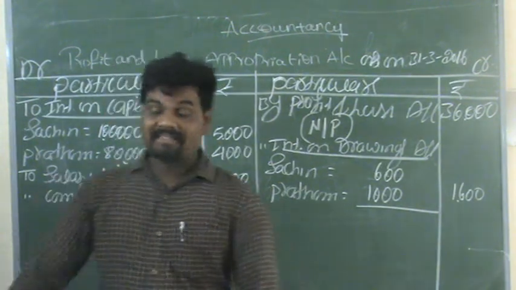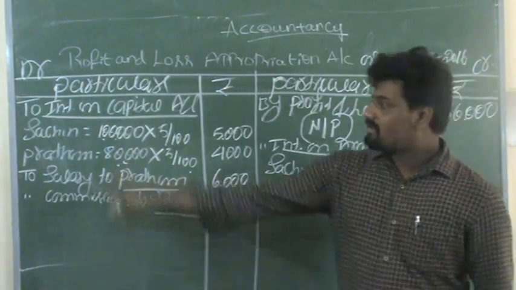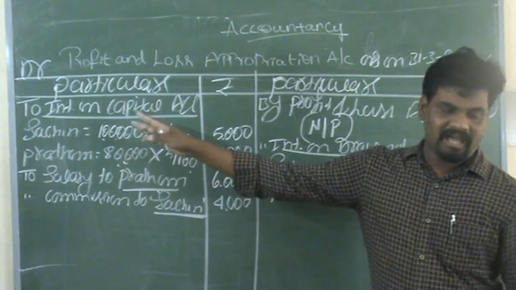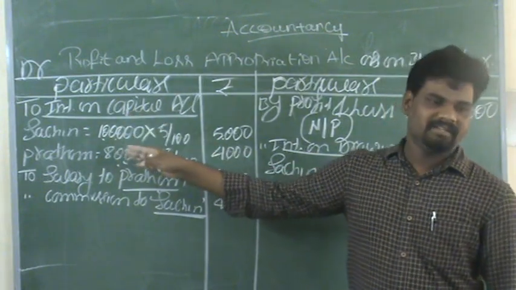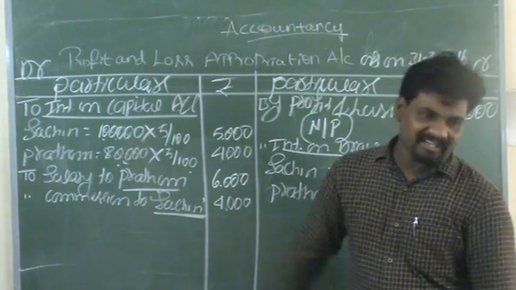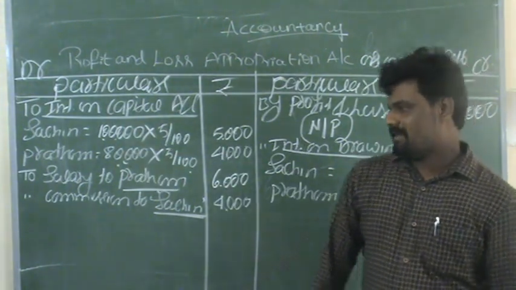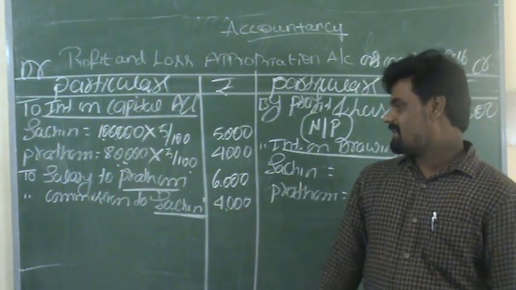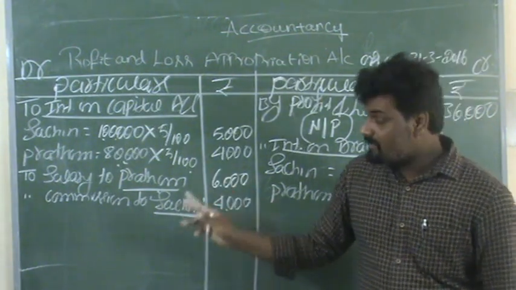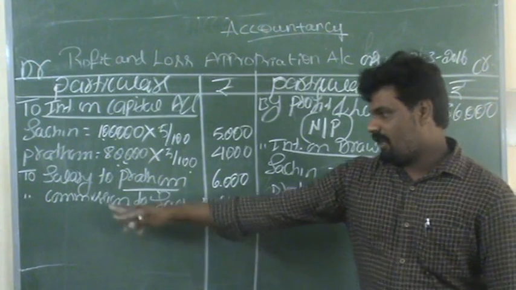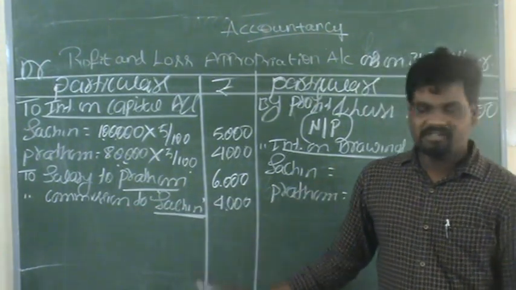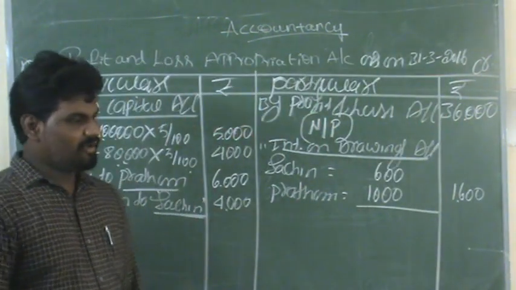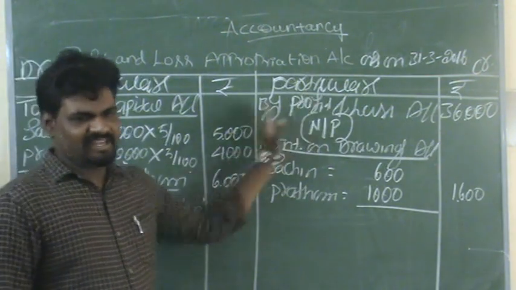And the same on the debit side. The first one, interest on capital, is calculated individually for each partner on the basis of their invested capital. The next adjustment, salary to Pratham. They get an annual salary of 6,000 rupees. And Sachin is allowed an annual commission of rupees 4,000. So these are all the transactions we can record in the appropriation account, as per the given details.